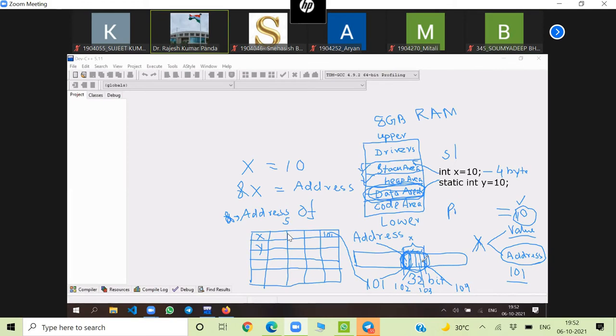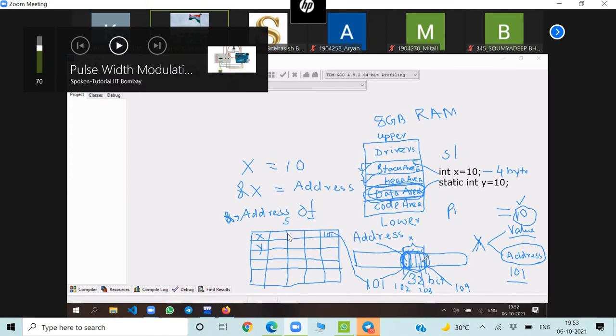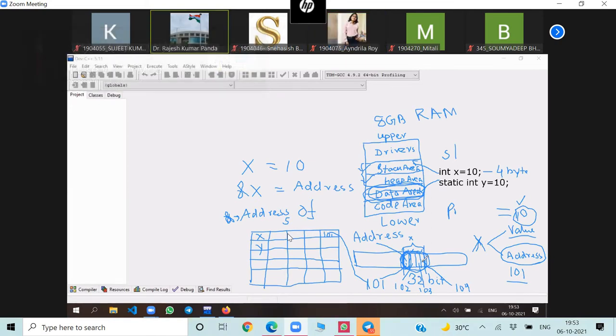And there is a mapping, or binding, in the symbol table, where X actually is, and we access the values. So in memory we have two things, value and address. The variable name is not in memory. The variable name is there in the symbol table.